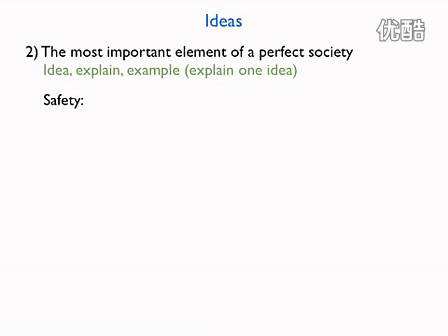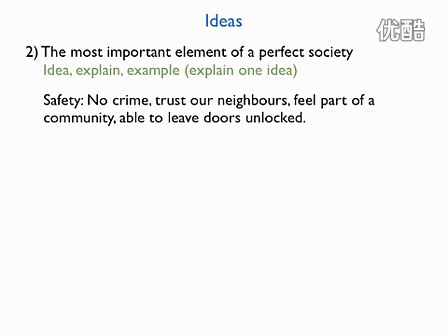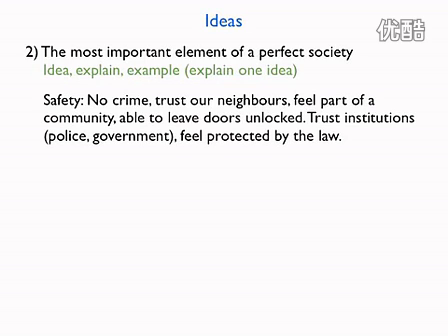Safety could mean that there is no crime, we trust our neighbours, we feel part of a community, and we're even able to leave our doors unlocked without fear. Safety could also mean that we trust institutions like the police or the government, and that we feel protected from injustice by fair laws. We could say that safety is the most basic freedom.